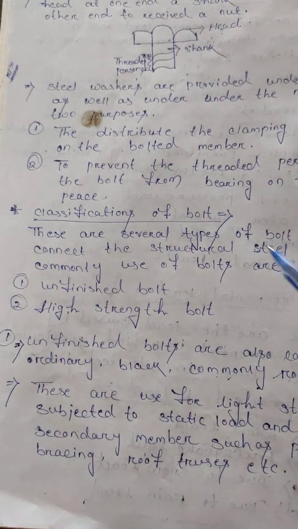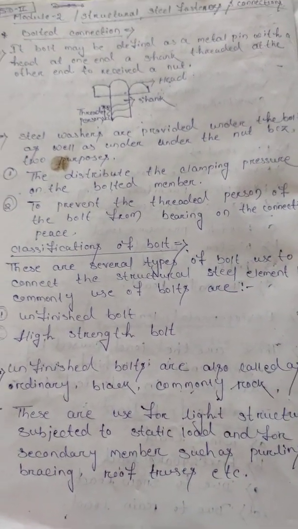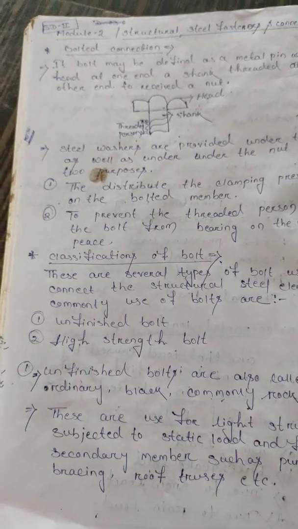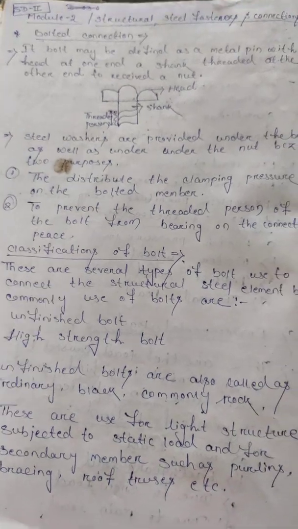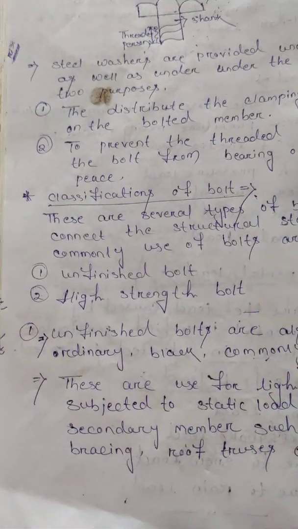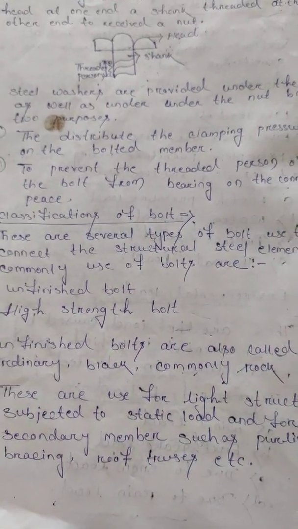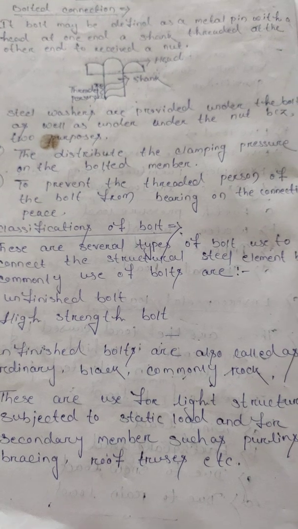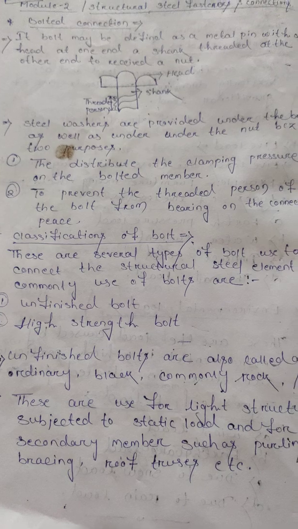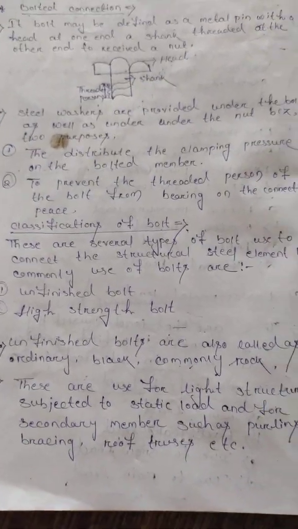The next topic is the classification of bolts. Classification means the different types. What I will describe is the unfinished bolt and the high strength bolt. These are the several types of bolts used for connecting structures, with different ways of connecting steel plates. The first is the unfinished bolt and the second is the high strength bolt.